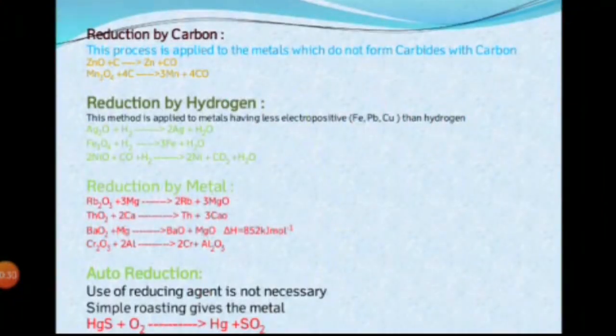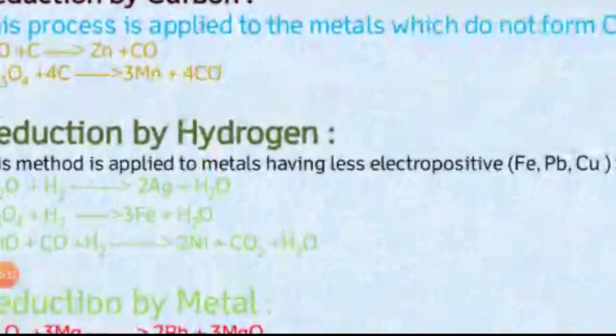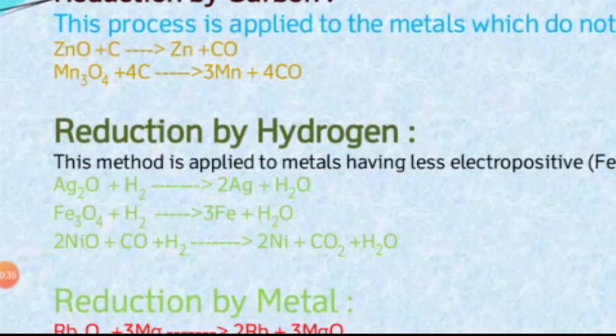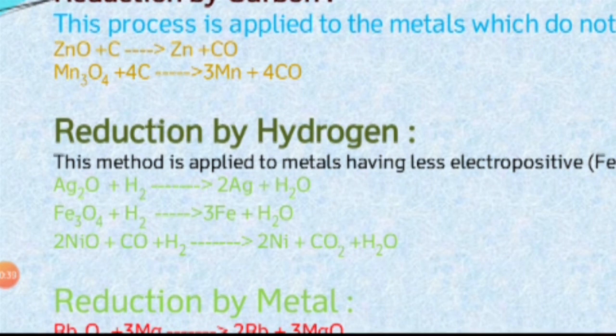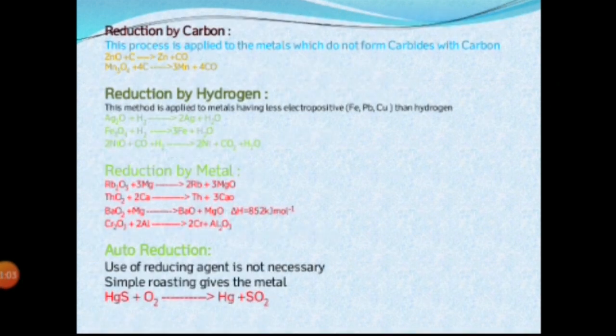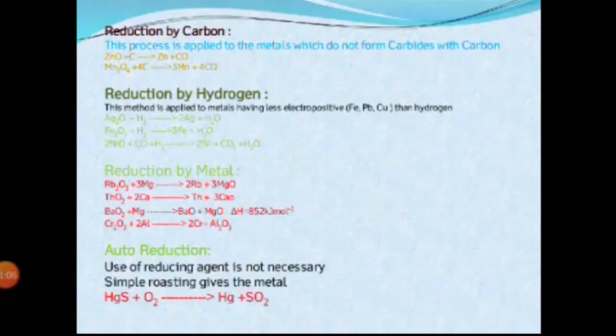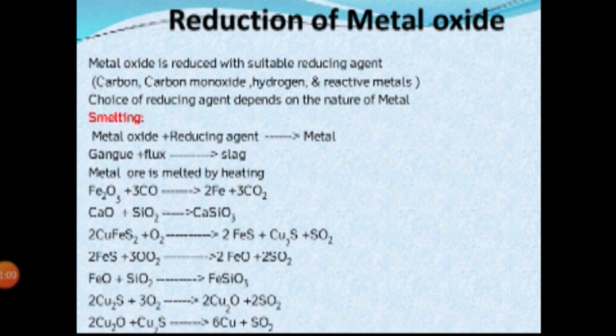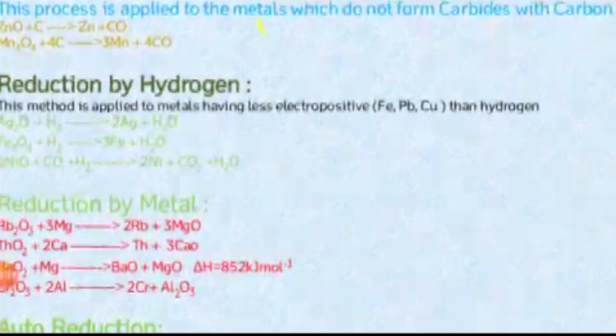For this process, coal or coke is used as the carbon to reduce the metal oxide. Here the metal oxide is heated up to its reduction temperature. See the example, ZnO, zinc oxide, is treated with carbon, and it forms Zn metal and carbon monoxide. Carbon is oxidized, forming carbon monoxide. Zinc oxide is reduced to zinc.